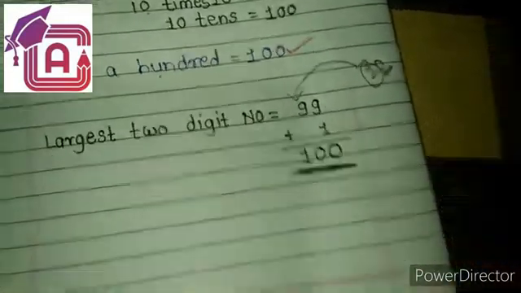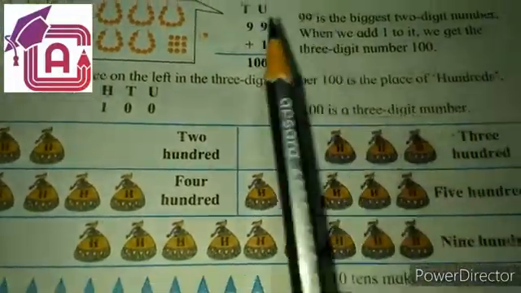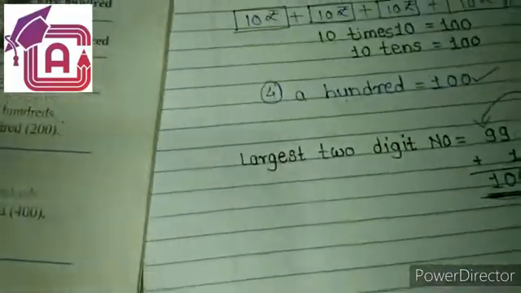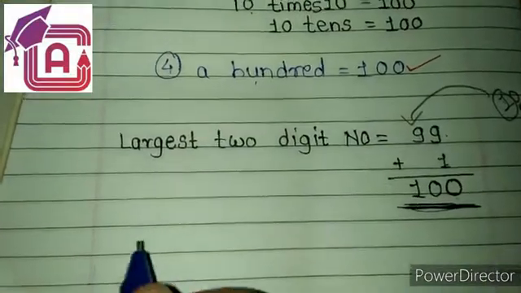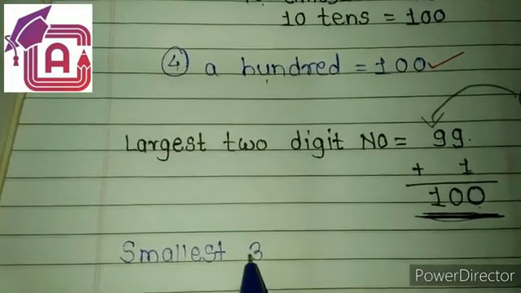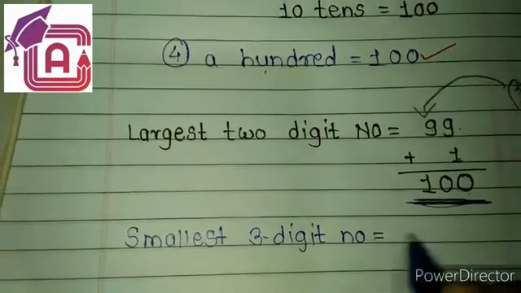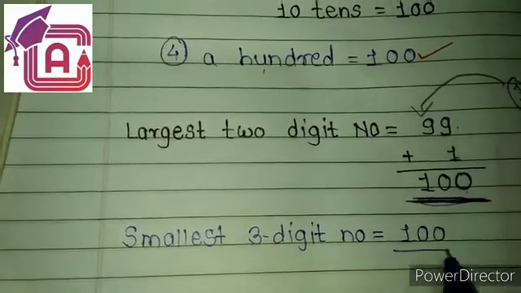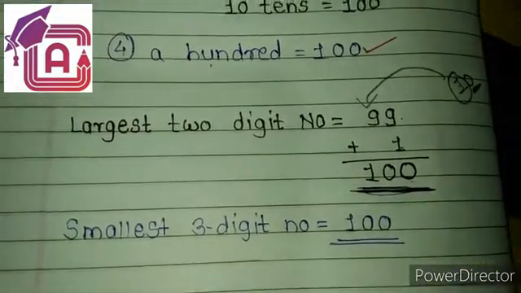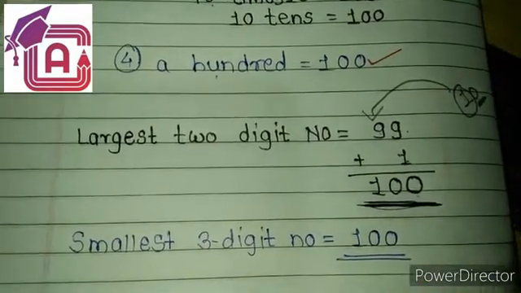So this is 100. If so, look at the images. 100 is a 3 digit number, the smallest 3 digit number, because the first 3 digit number starts from 100. So it becomes the smallest 3 digit number. Which number is the smallest 3 digit number? 100. Because the first number which is 3 digit is 100. So it is the smallest 3 digit number.